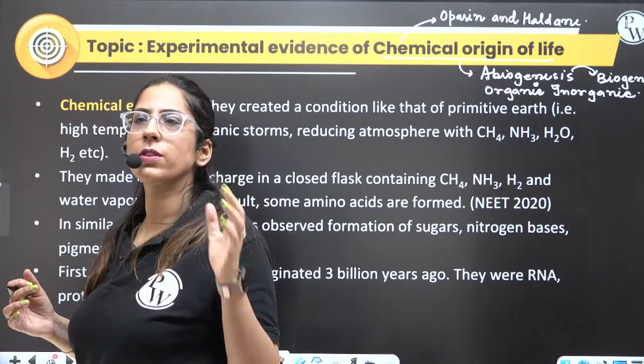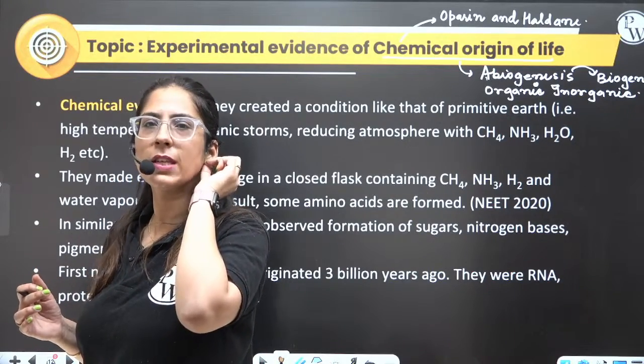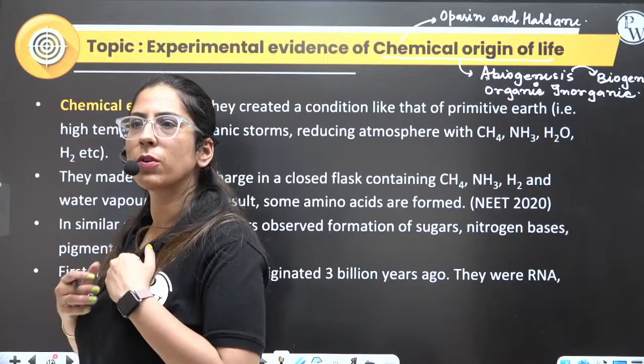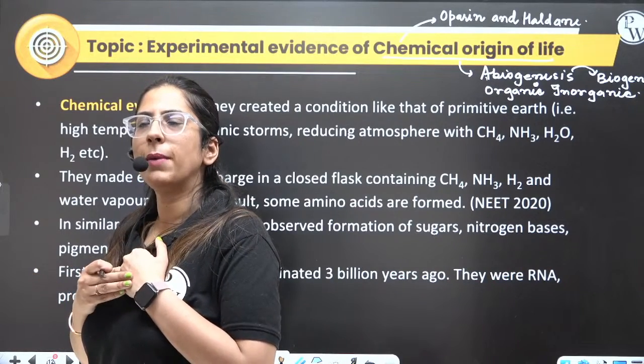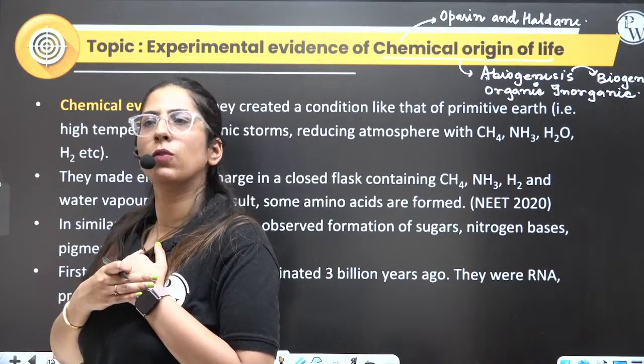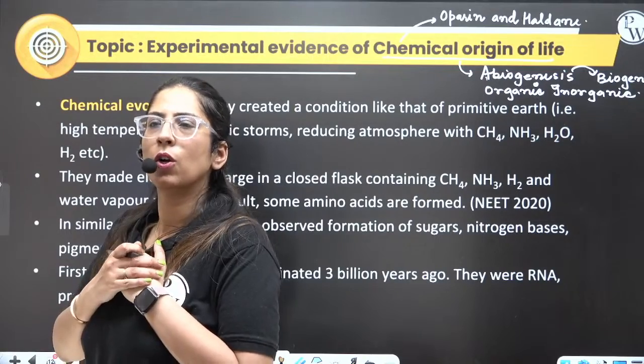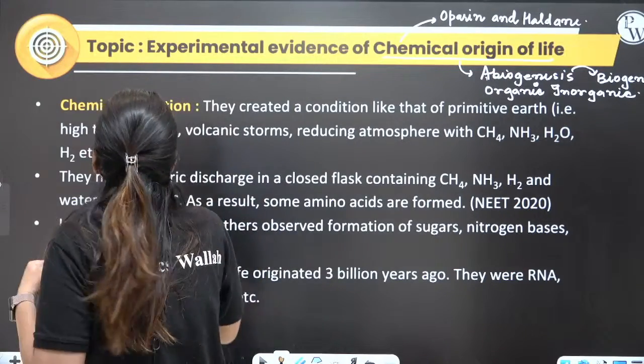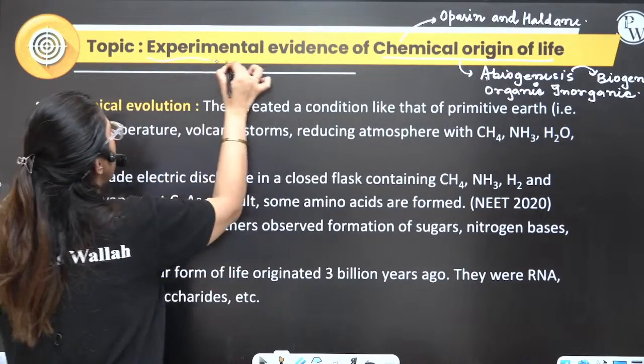Oxygen was not there, so that means it was reducing. Molten material with rain from the ocean made the world salty. Yeah, that is the reason. Okay, clear? Now we are talking about the experimental evidence.